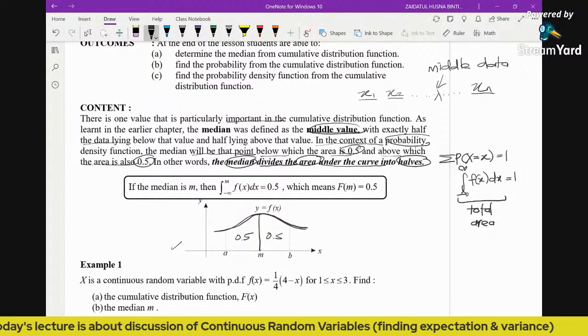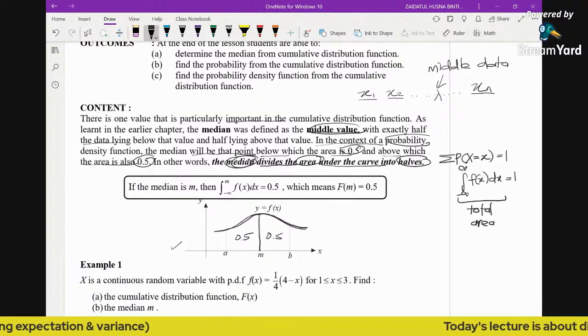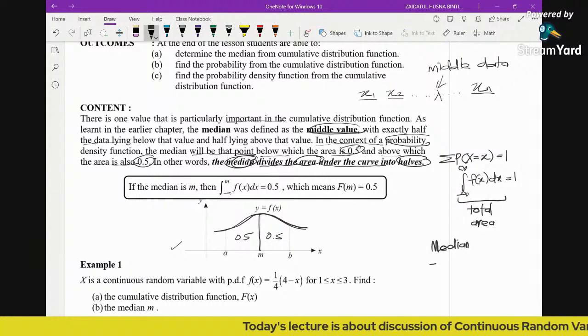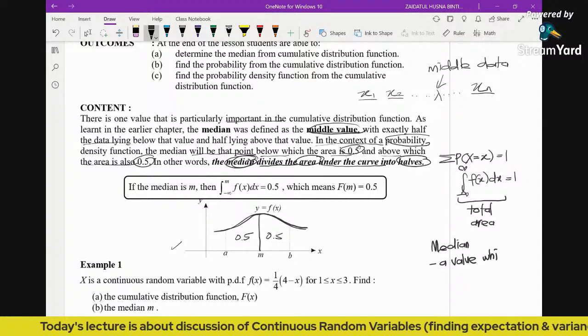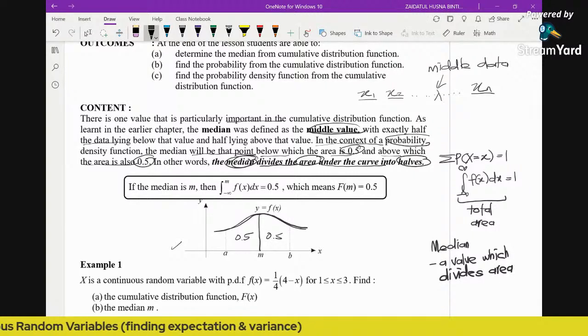Again, I need to remind you that the median is the value which divides the area into halves.